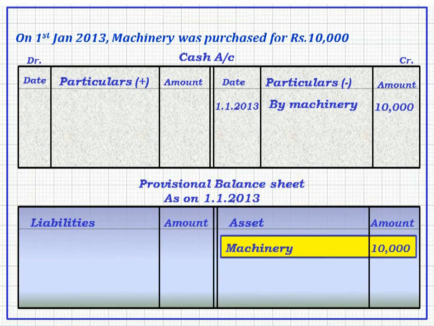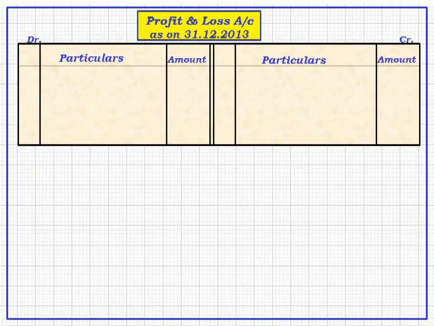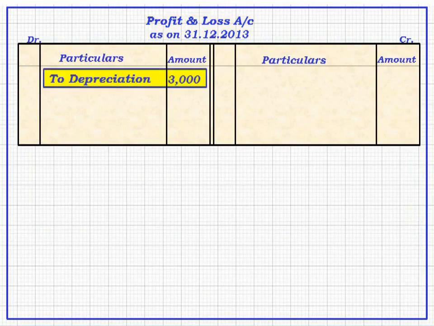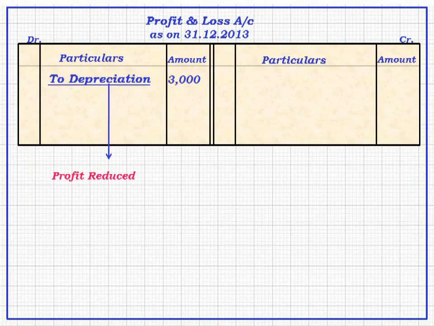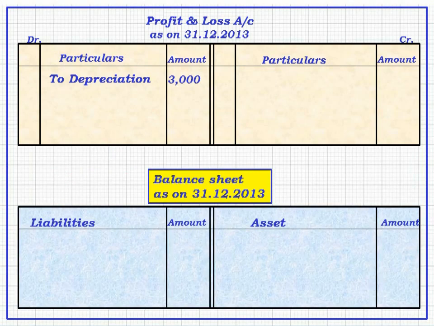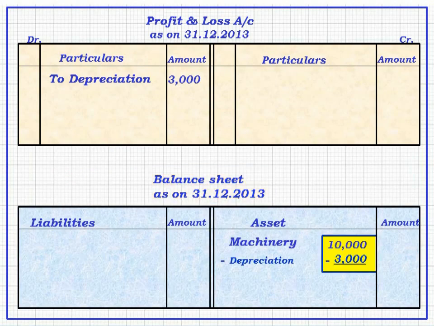On 31st December 2013, what will happen? If you look at the profit and loss account of this company, on debit side, you will find to depreciation rupees 3,000. It means it has reduced the profit during this year. And if you look at the balance sheet as on 31st December 2013, on asset side you will find 10,000 minus 3,000 in the inner column, and in the outer column you will find 7,000.